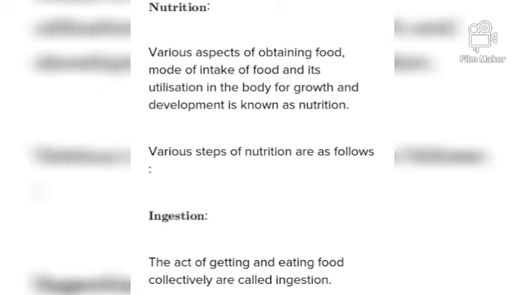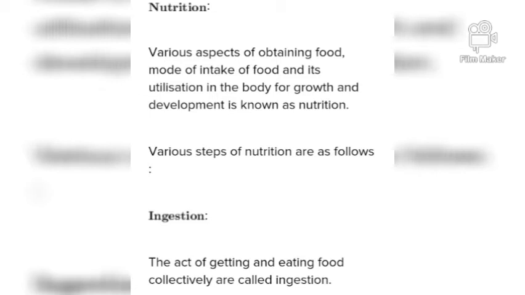Now we will take the basic steps of nutrition in animals. The basic process and steps of nutrition in animals are the same for all animals, whether it is a microscopic unicellular organism like amoeba or a complex multicellular human being. Nutrition in animals is complicated, so it is completed in 5 steps.